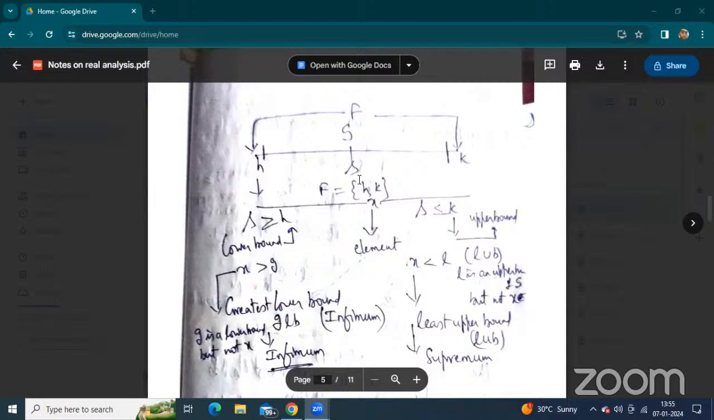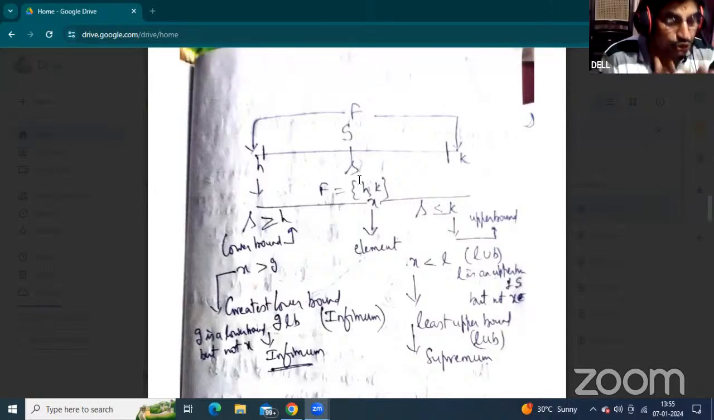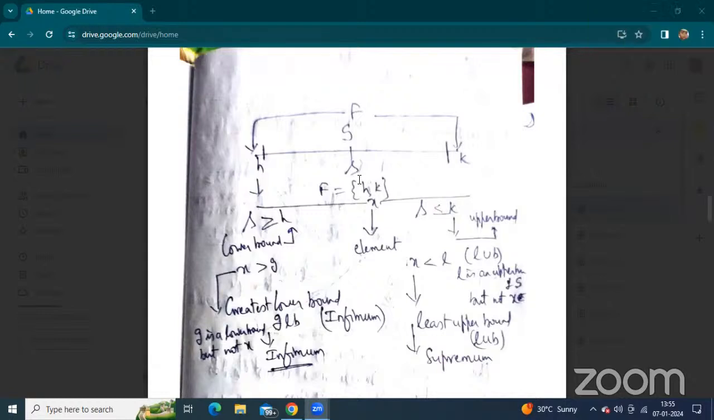Okay. What is a bound? Bound means to express a relation.